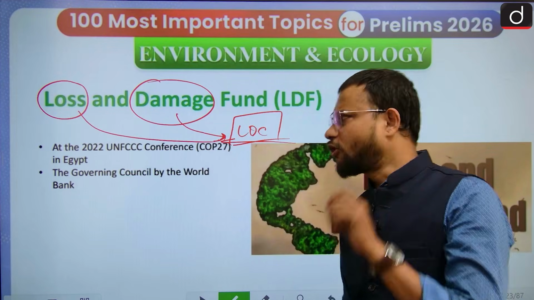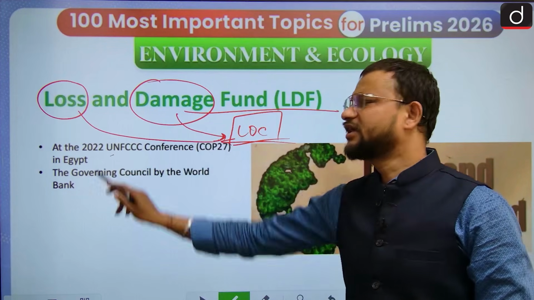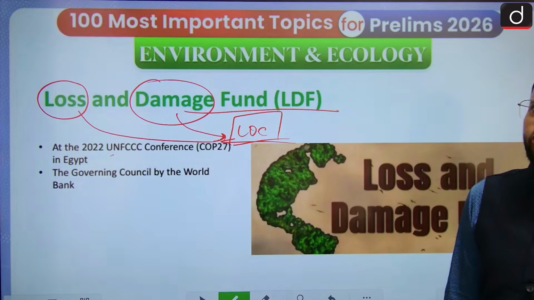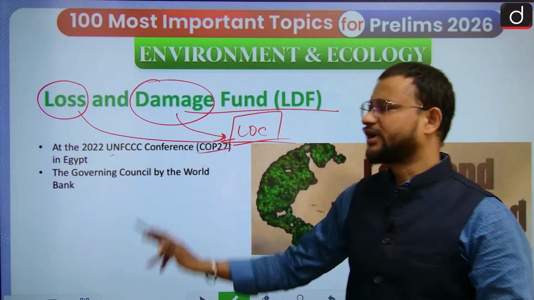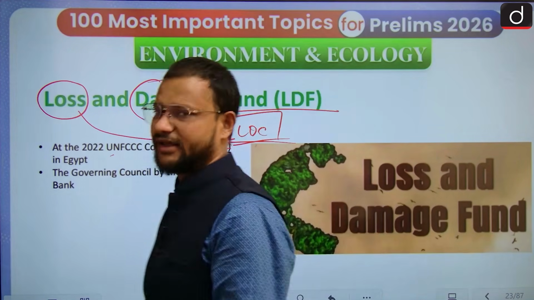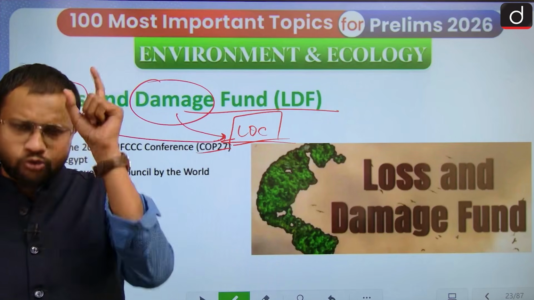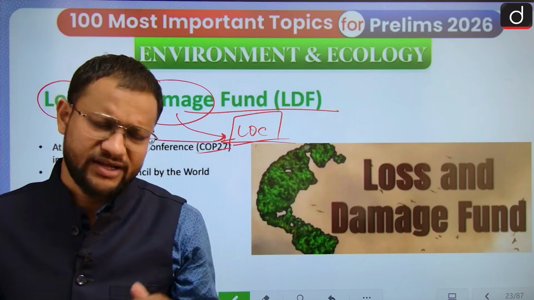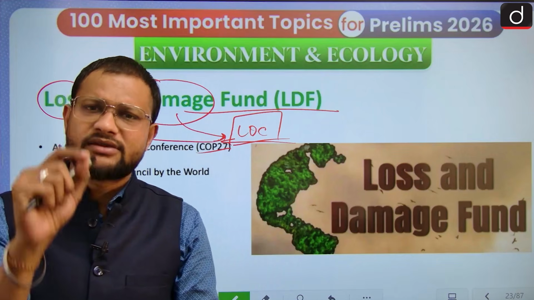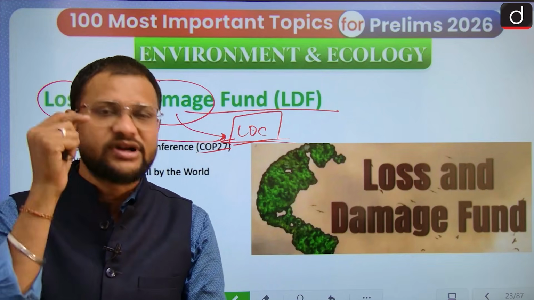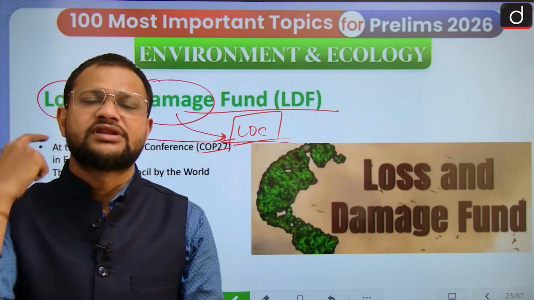This is why the loss and damage fund was created at the 2022 UNFCCC COP27 in Egypt, with the intention to help developing countries and those island nations deal with the damage caused by climate change.